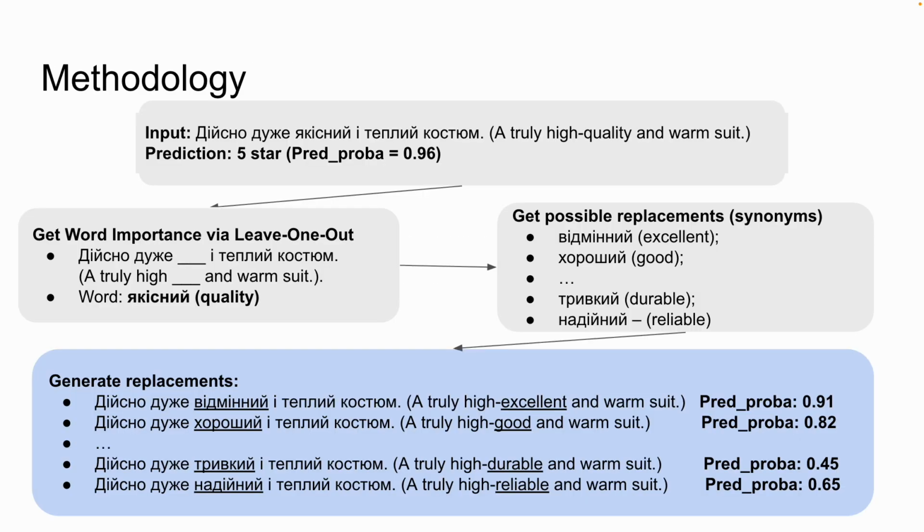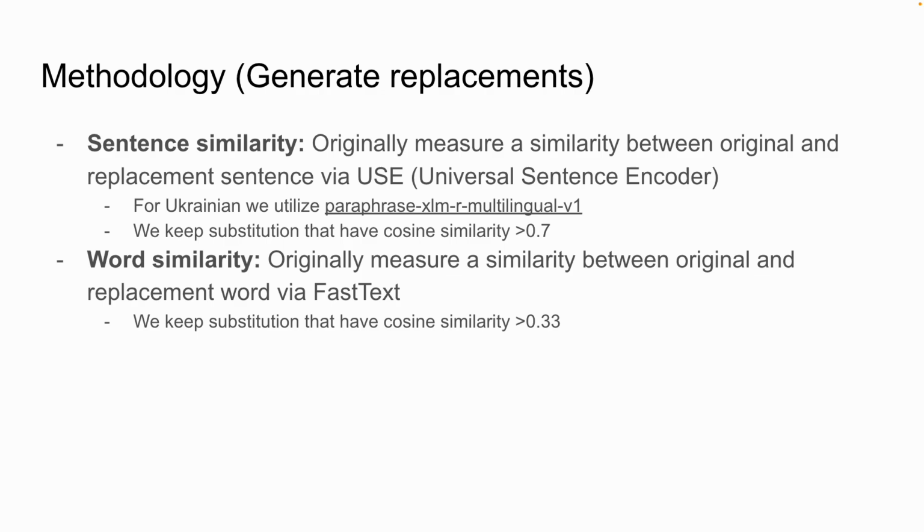With all these generated candidate synonyms for replacement, we need to generate replacements. So we replace our word якісний, quality, with the words хороший, good, тривкий, durable, and so on. And with these generated replacements, we select the one with the highest prediction probability drop. Also, a few words about generating replacements. To keep the quality of these replacements high, we include two filters. The first one is sentence similarity.